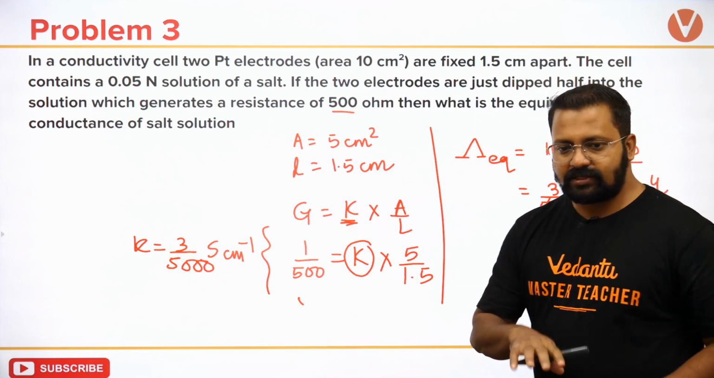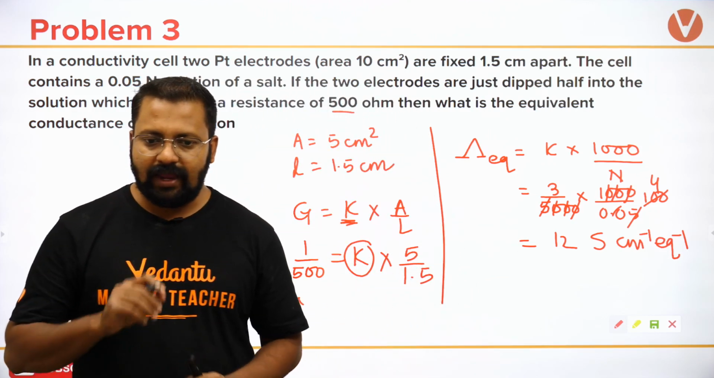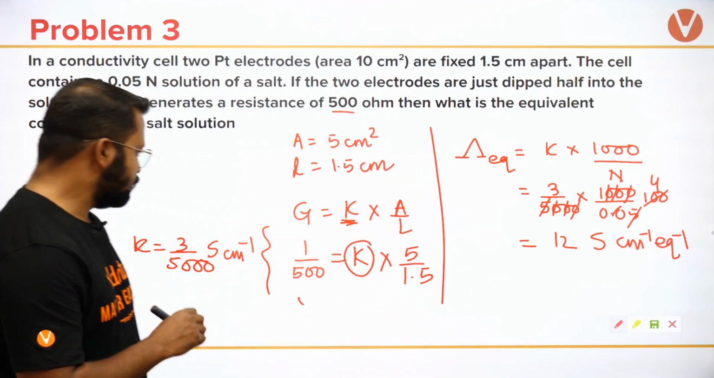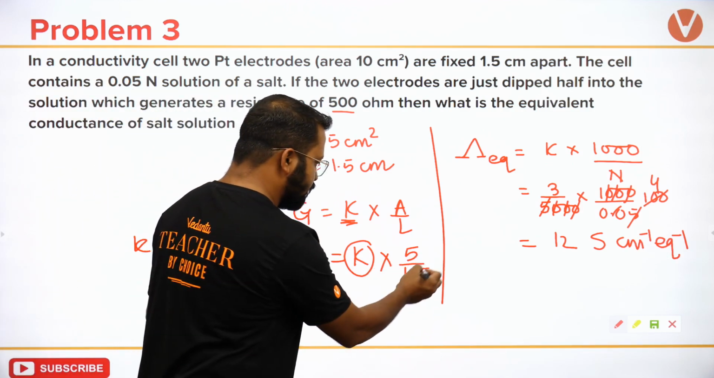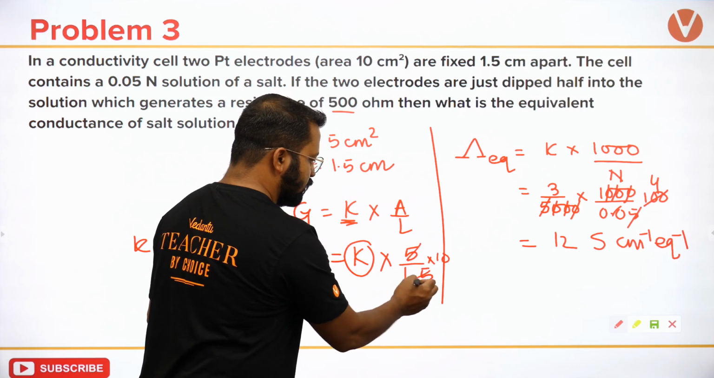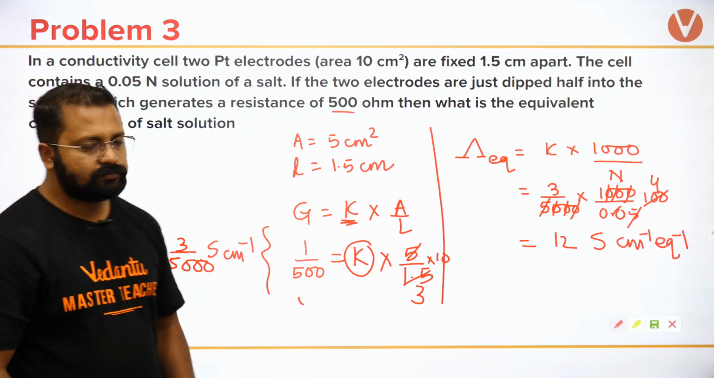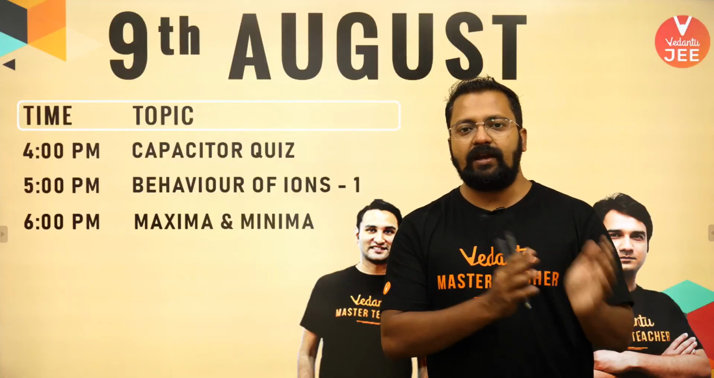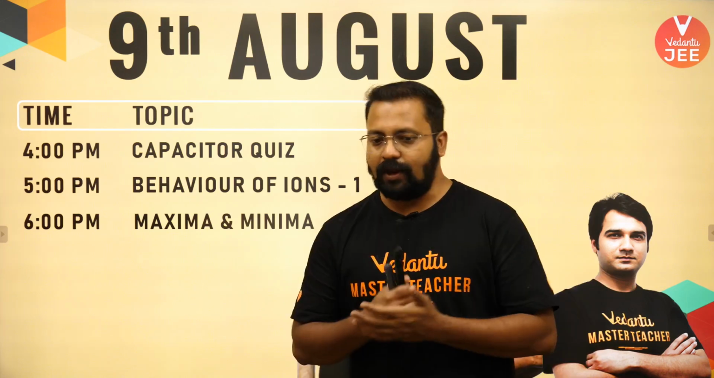So with this we end today's session. I hope I have calculated correctly. This is 10, so 3 and this will be 3 by 5000. Yeah, that relationship between conductance and solubility product and other things, we will attend to them on a regular basis.